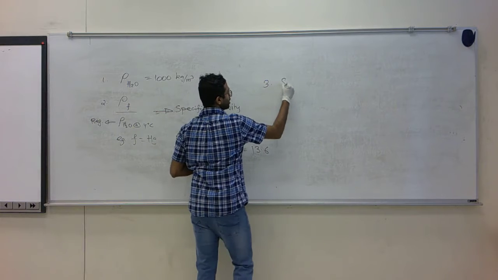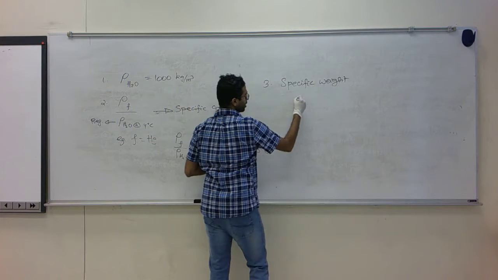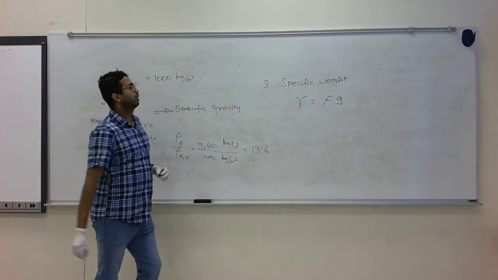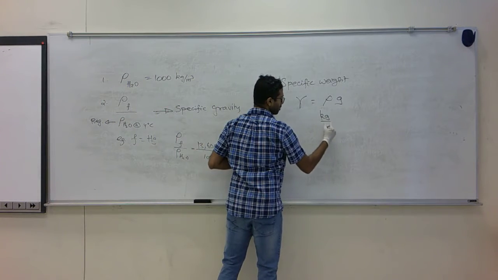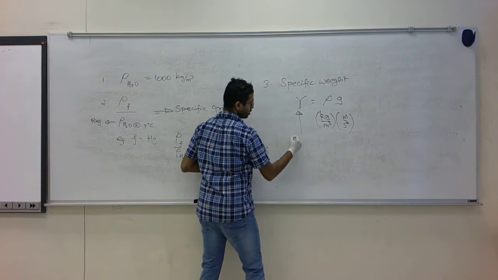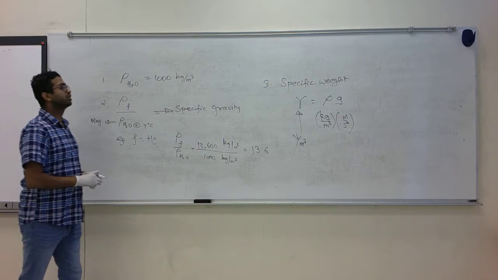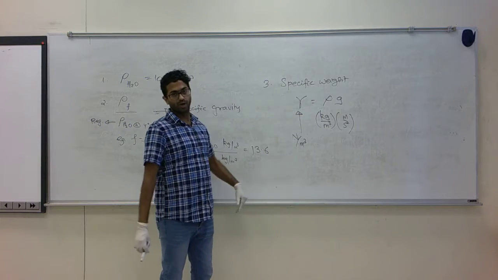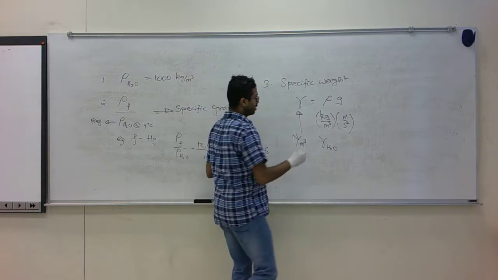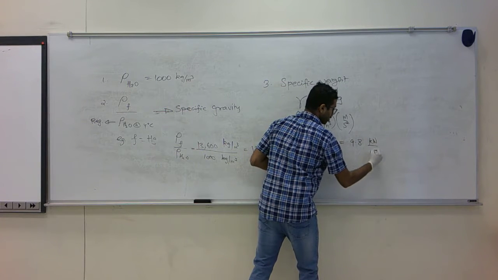A third way is in the form of specific weight, where you take the symbol gamma. This is rho times g. Of course, if rho has units of kg per meter cube, you have meter per second squared, so what you have here is Newton per meter cube. It's not mass, it's the weight of the fluid per unit volume. So for water on the surface of Earth, gamma would be 9.8 kilonewton per meter cube.